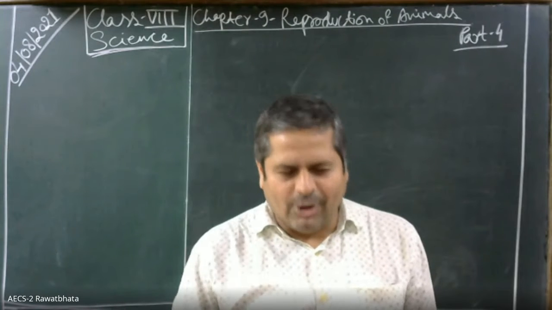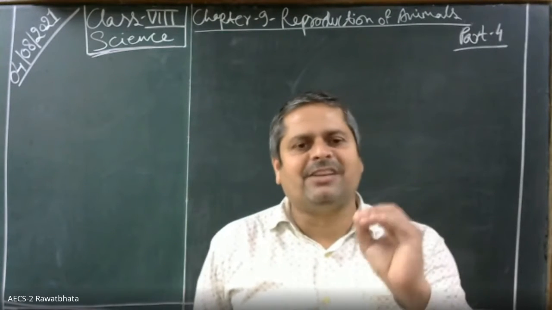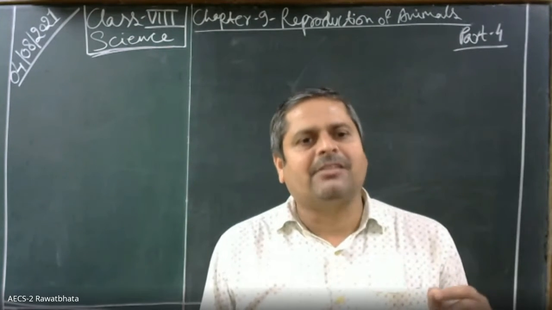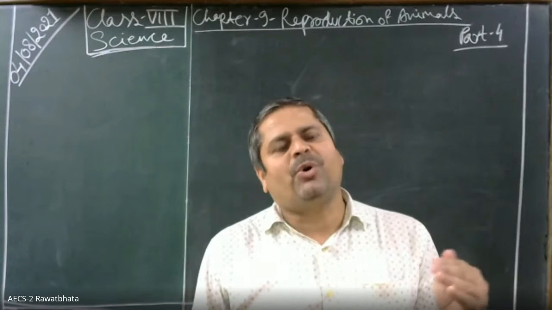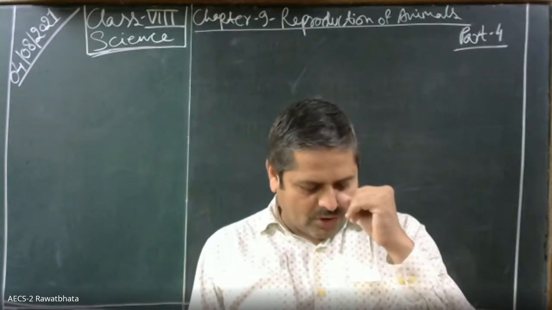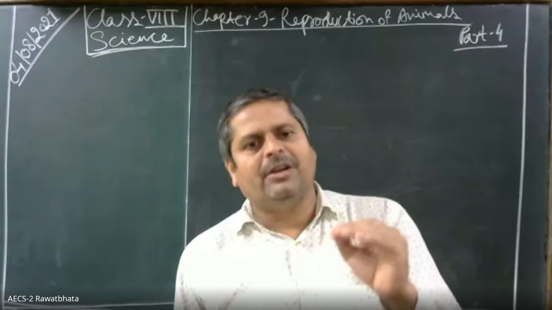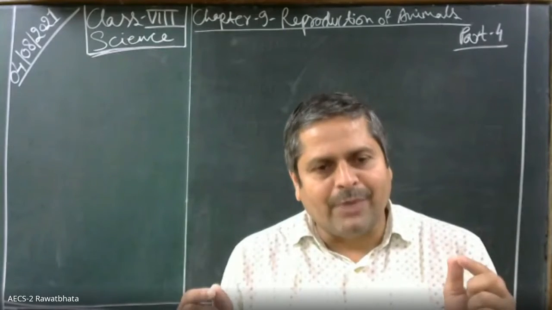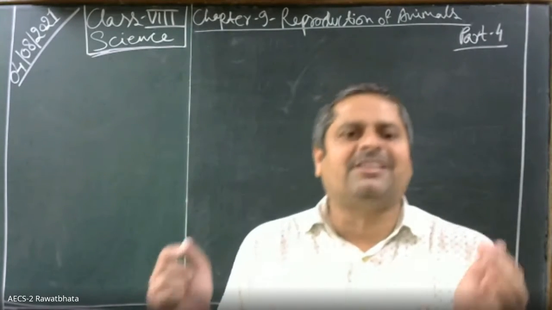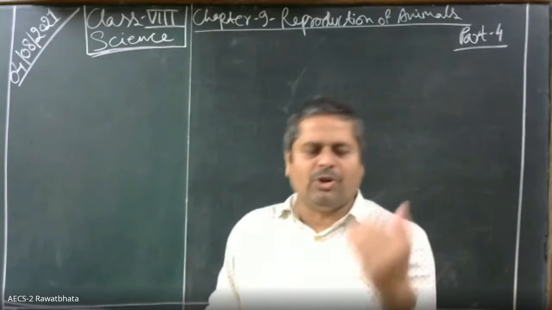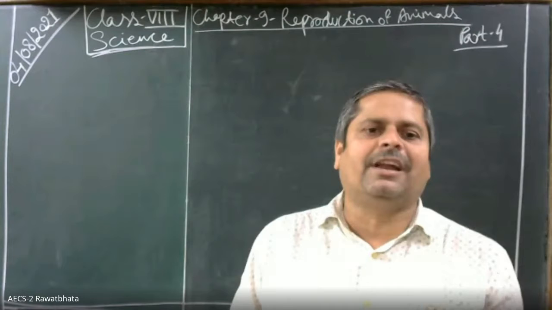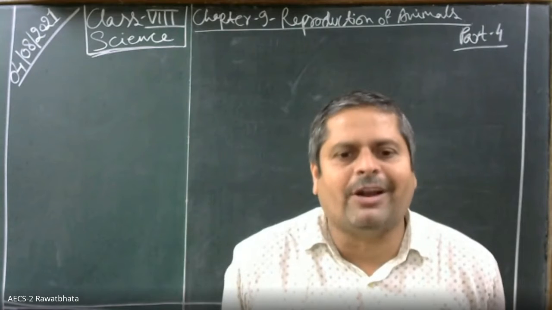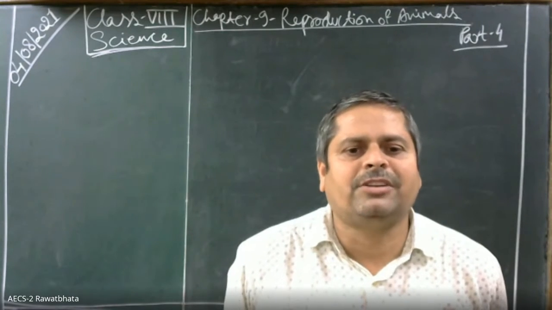Fallopian tube. Tejas Chaudhary has asked what is the meaning of fallopian tube. It is a tube that transports the female ovum, and there is fusion of the male gamete sperm with the female gamete ovum in the fallopian tube. Then through the fallopian tube, the zygote, which is formed after fertilization, is implanted in the uterus. Tejas Chaudhary, you got your answer? Yes, sir.